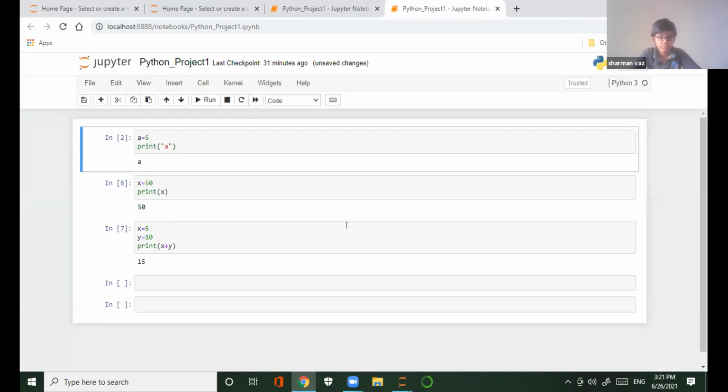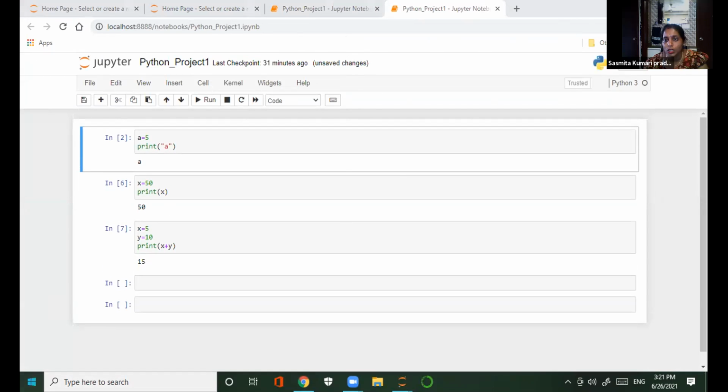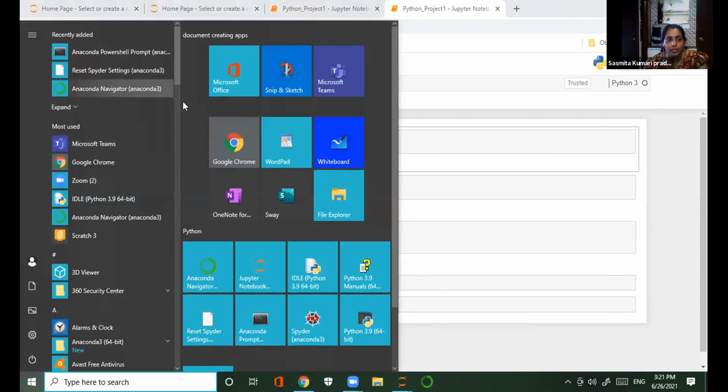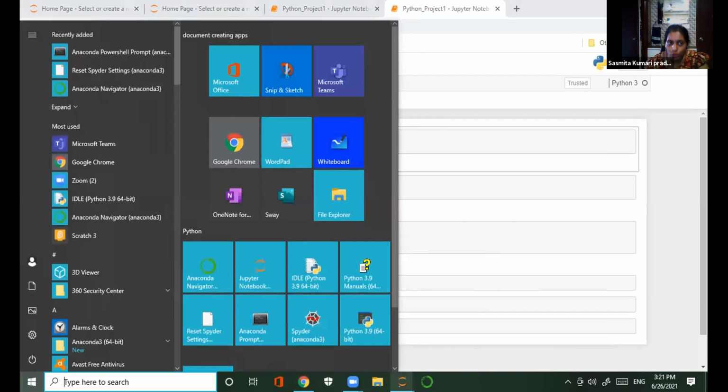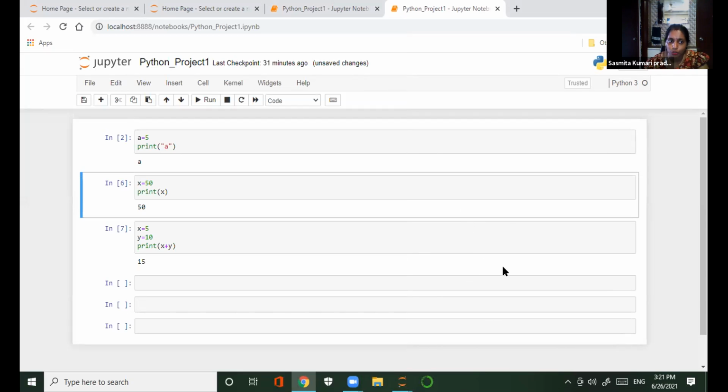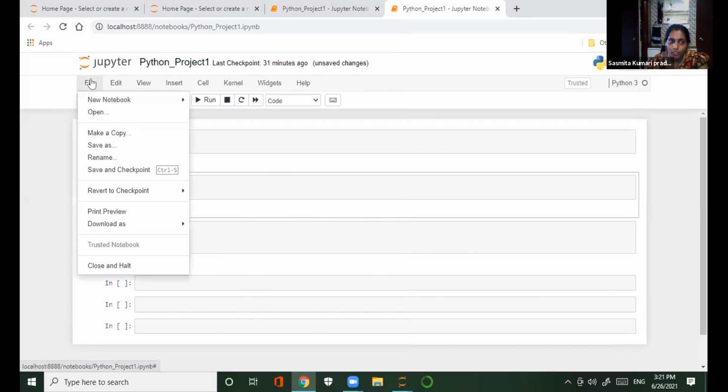See? Yes, the project came. Now why is Navigator not opening, ma'am? Navigator will open from there. Expand. It will open from there only. It is opening. Expand. And now go to File. Come outside. After that, I will tell you. Don't close. Click there. Go to File, New notebook, Python 3.